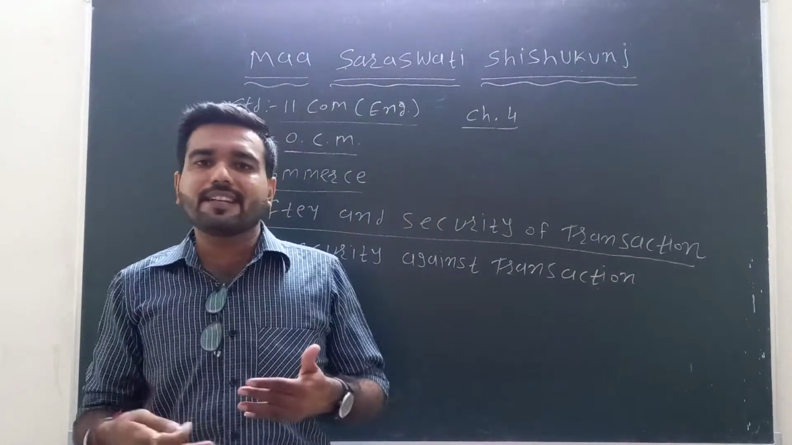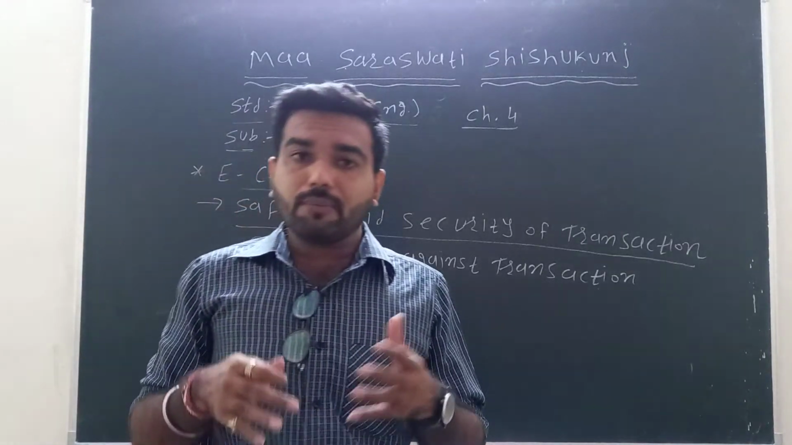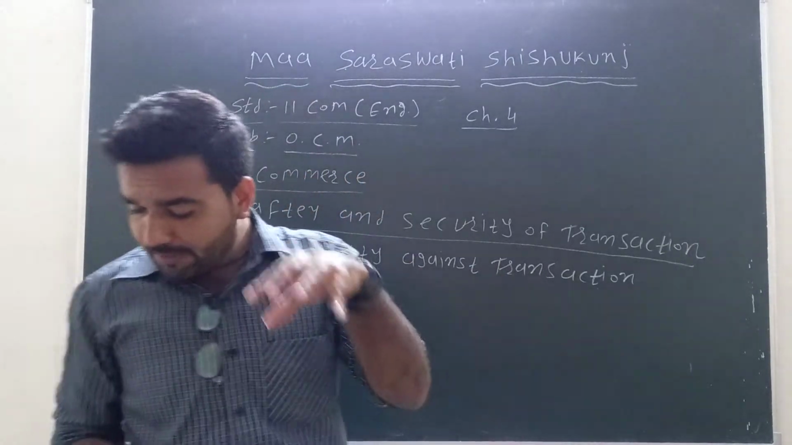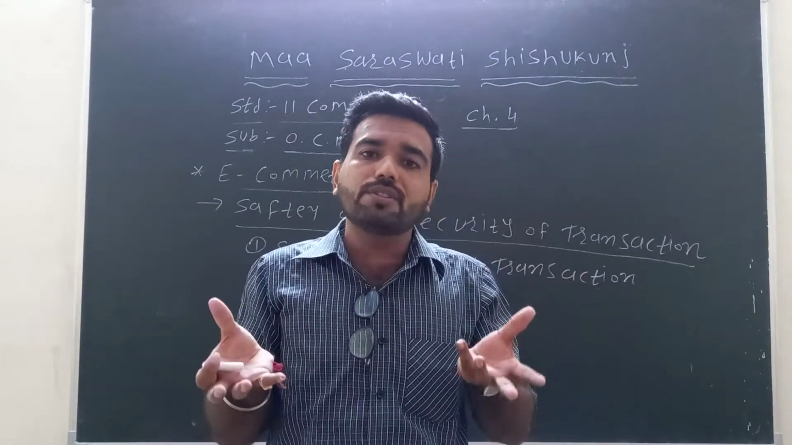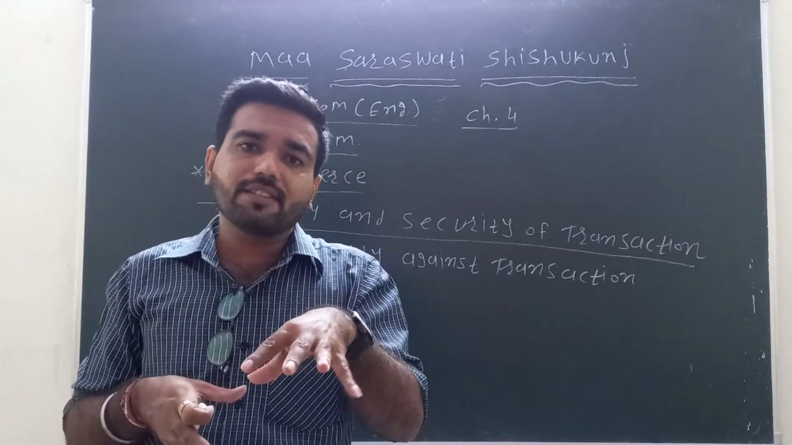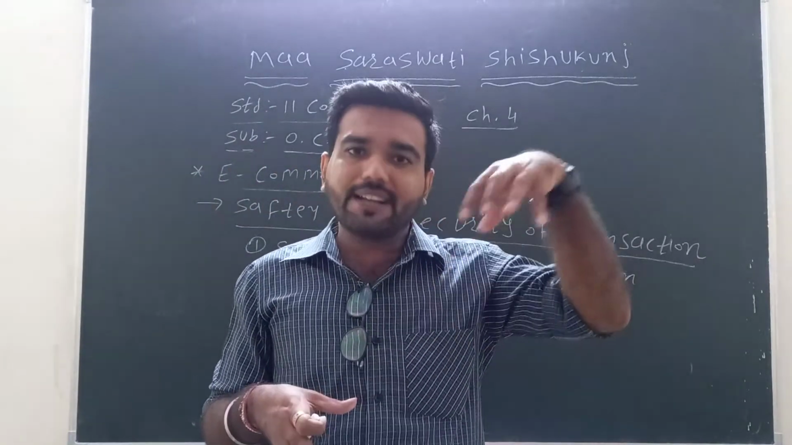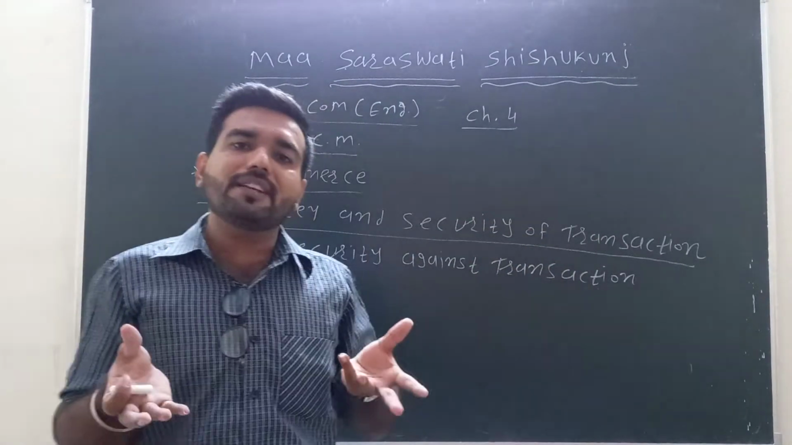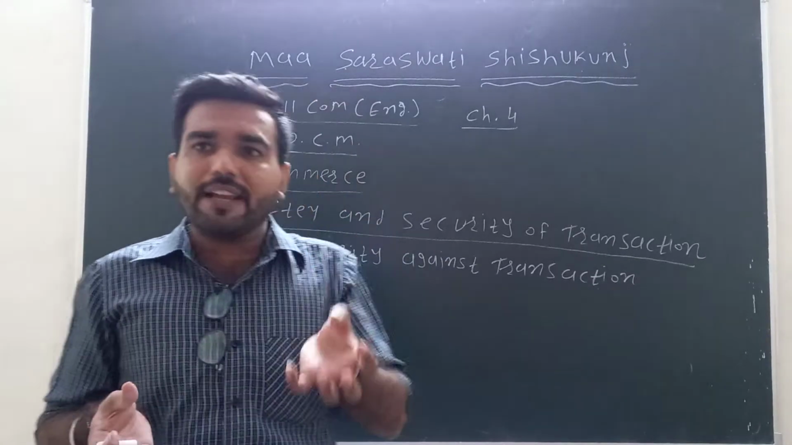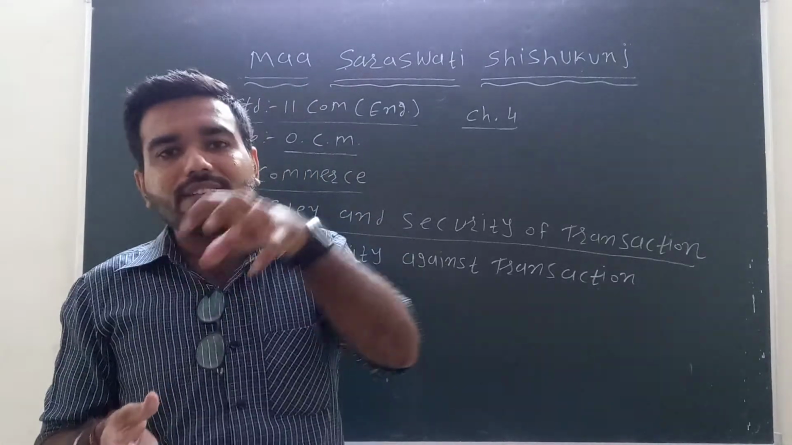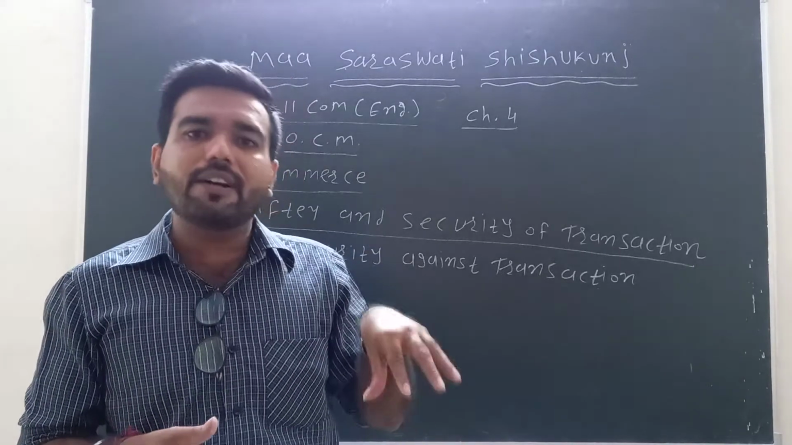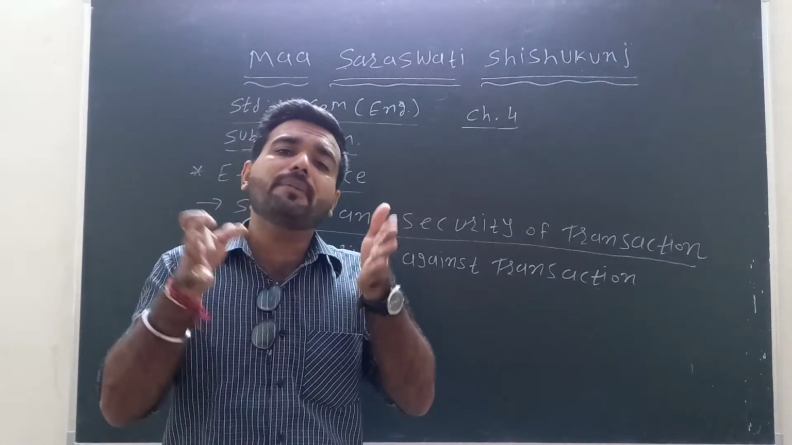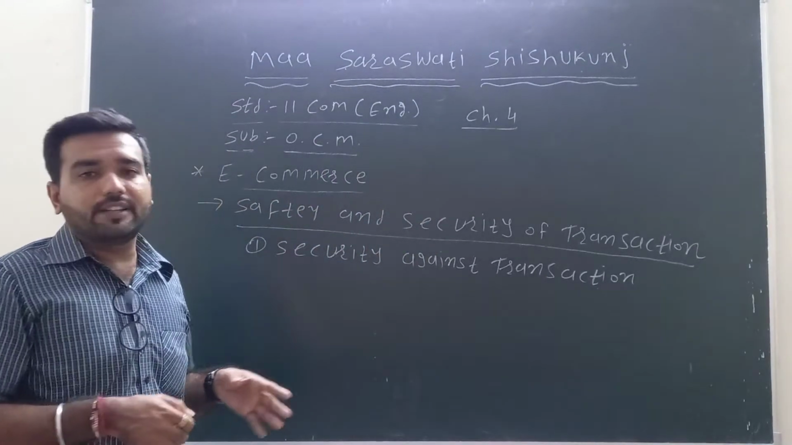Okay, security against transaction. At the time of doing an online transaction, there may be a risk: a risk of dispute over our goods, a risk of an improper address, or a risk that the goods are not available at our proper address. Even if the address is proper and the goods are delivered to our home, there may be some different products. So there may be different kinds of risk or security issues in the transaction.